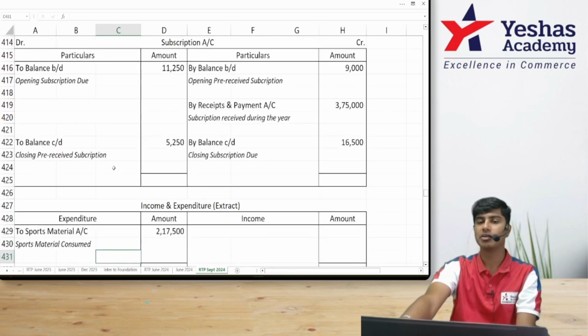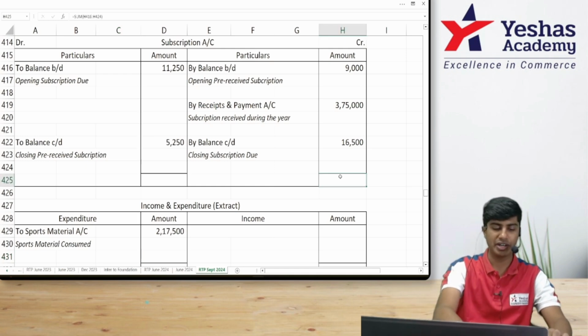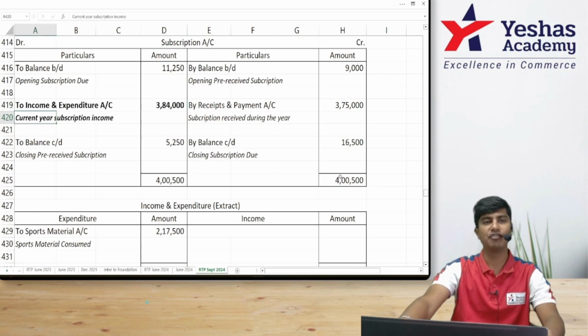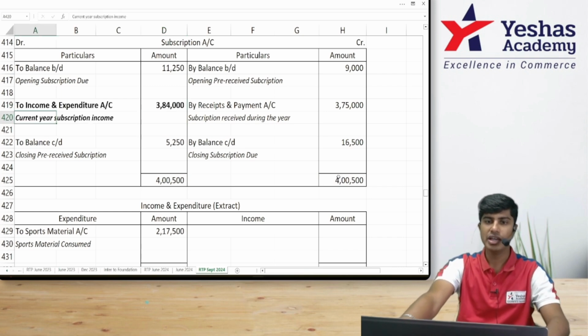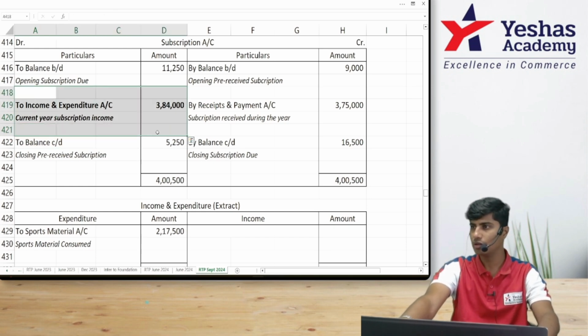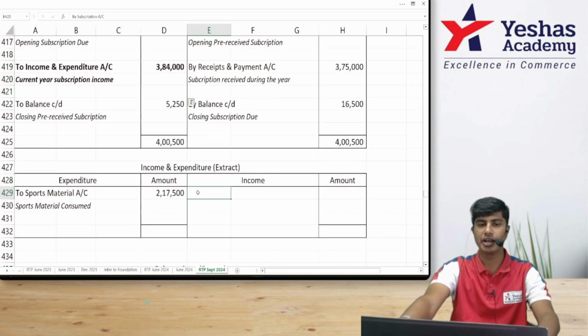Come to subscription. You have everything. Find the balancing figure: 3,75,000 plus 9,000 plus 16,500, minus 11,250 and 5,250. 3,84,000 is income and expenditure. In our subscription account, I have written to income and expenditure 3,84,000. In our income and expenditure, I'll write by subscription account 3,84,000.